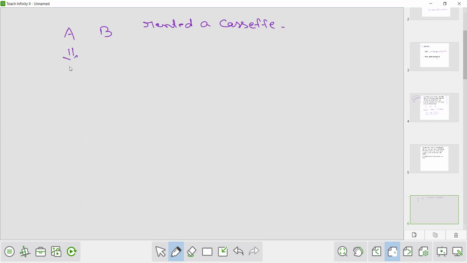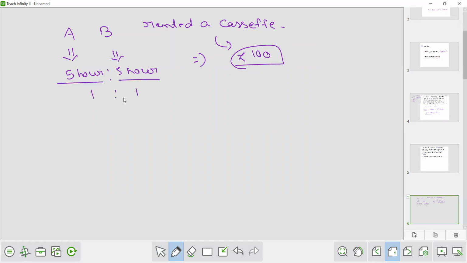and they both used it for 5 hours, and the rent for the cassette is 100 rupees. In what ratio will they divide this rent? Because they are using it for an equal number of hours, it is 1 is to 1. So they will divide this equally. If the rent is 2 rupees, A will give 1 and B will give 1.